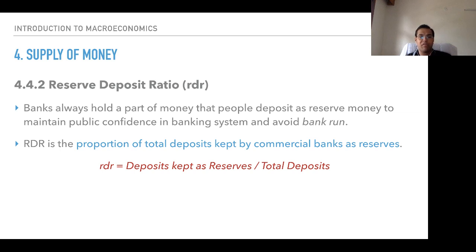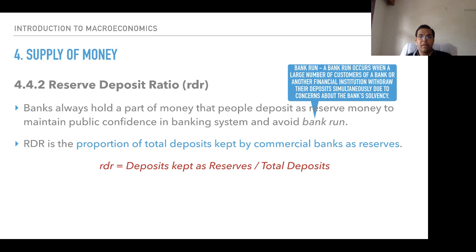Banks always hold a part of the money that people deposit as reserve money to maintain public confidence in the banking system and avoid a bank run. That is what the reserve deposit ratio is about. A bank run occurs when a large number of customers of a bank or another financial institution withdraw their deposits simultaneously due to concerns about the bank's solvency. To have a run basically means people have to run to grab their money from the bank.